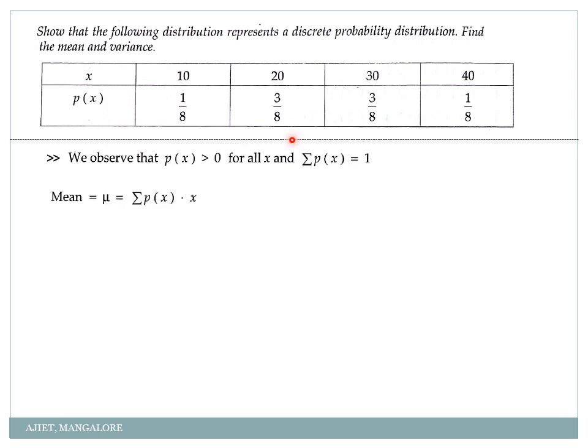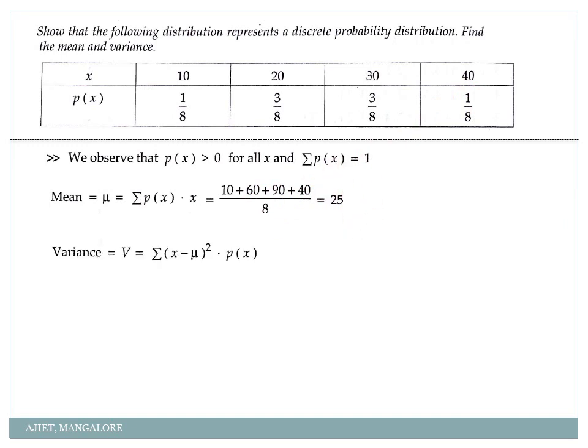Okay. Now I will calculate mean. Mean is nothing but summation of x into p of x, correct? So this is simply multiplication you have to do. 10 into 1 by 8 plus 20 into 3 by 8 plus 30 into 3 by 8 plus 40 into 1 by 8. That's it. That is mean. Okay, so just check here. Since the denominator is same for all, I have written 8 directly. So 10 into 1 is 10, 20 into 3 is 60, 30 into 3 is 90, 40 into 1 is 40, and whole divided by 8. That is your mean.